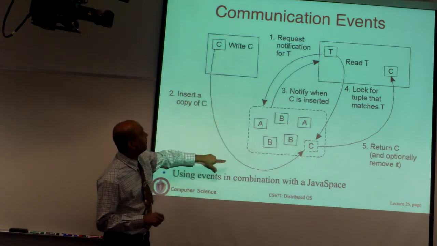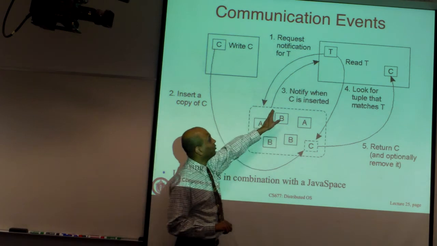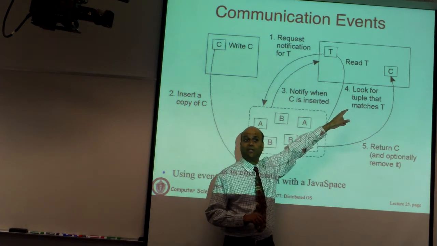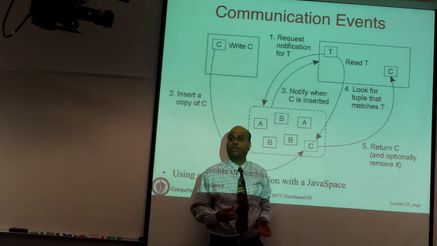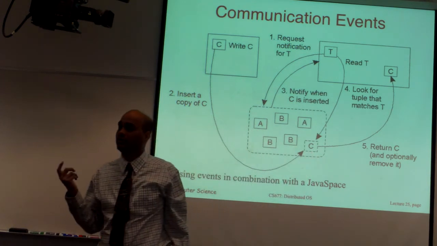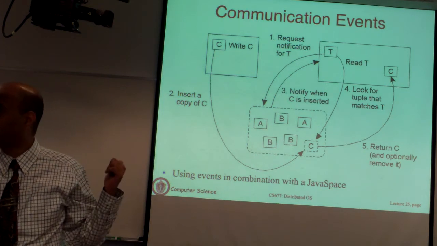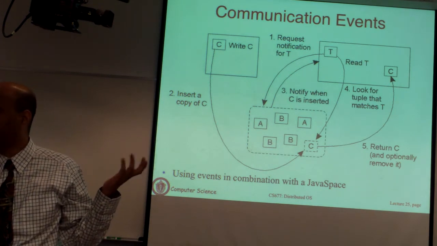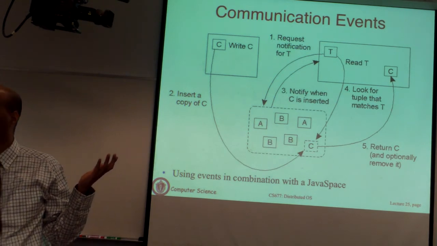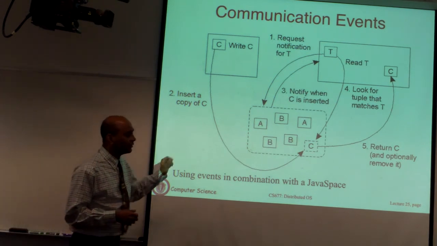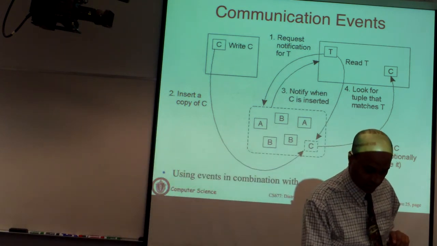And then eventually an application comes along and publishes the data item C. At this point, a notification is sent saying some data that matches your criteria has been published, and the application goes to the bulletin board, picks it up, and then optionally removes it. Okay. That is also equivalent to publish subscribe. So you can do publish subscribe using this kind of middleware as well. Okay. So this is basically two push and pull based models for delivery.